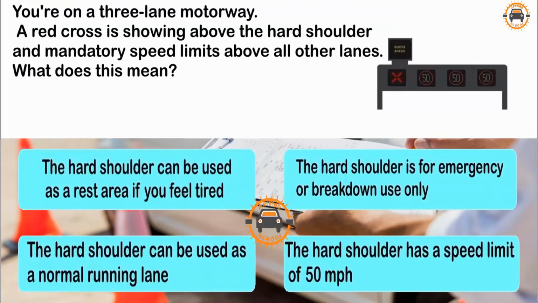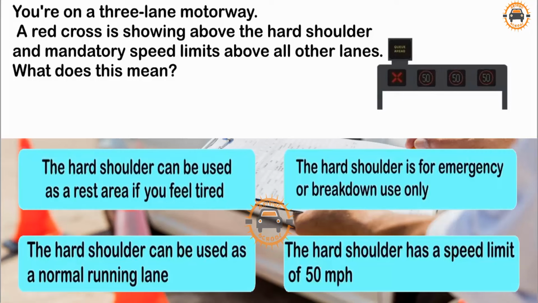You're on a 3-lane motorway. A red cross is showing above the hard shoulder and mandatory speed limits above all other lanes. What does this mean? The hard shoulder can be used as a rest area if you feel tired. The hard shoulder is for emergency or breakdown use only.